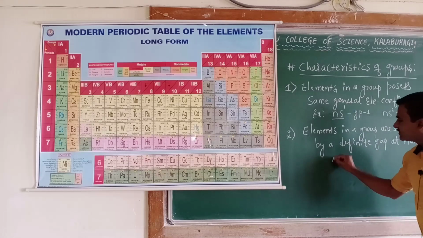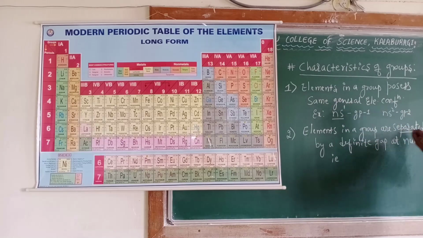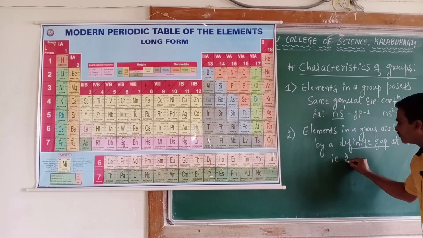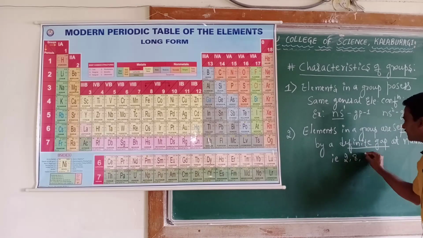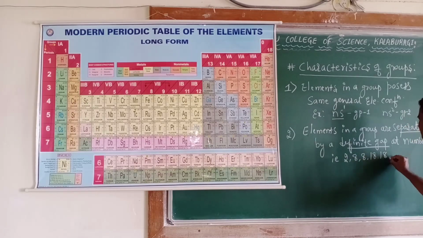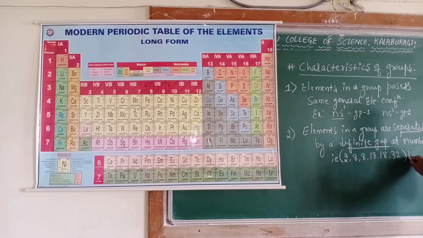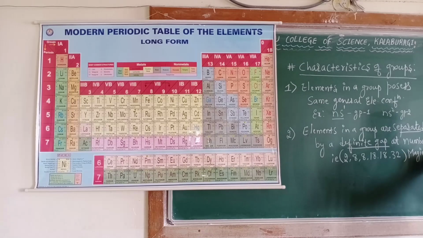That is, the elements in a group are separated by definite gaps of atomic numbers of 2, 8, 8, 18, 18, 32, which are called magic numbers.